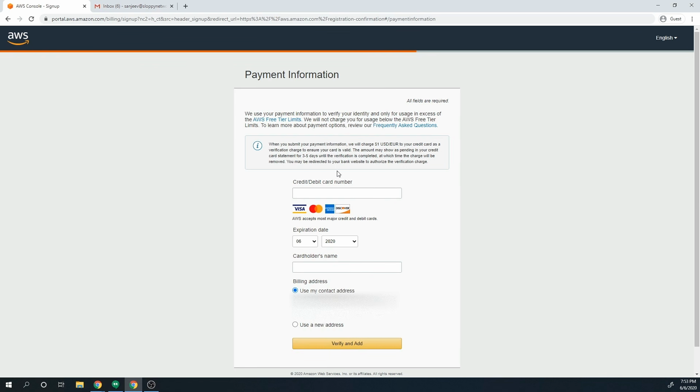And to actually create an AWS account, you will have to provide credit or debit card information. Throughout all of these videos that I make, we're going to stay within the free tier, so you shouldn't be charged anything as long as you shut down all of your resources when you're done. And if you do end up getting charged, it'll be at most just a couple of cents. But AWS does require it, so you will need to have a credit card to follow along with everything that I'm doing.